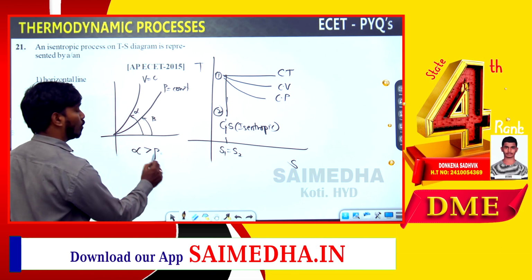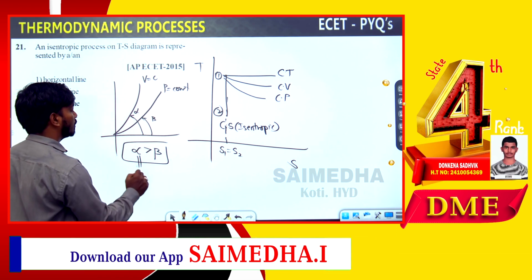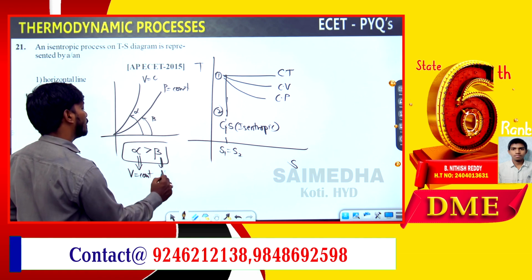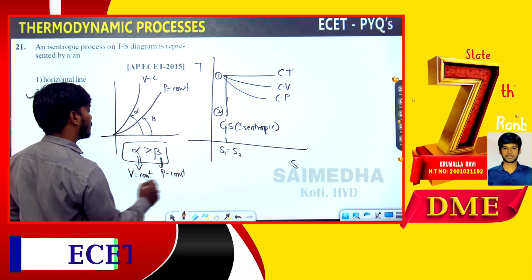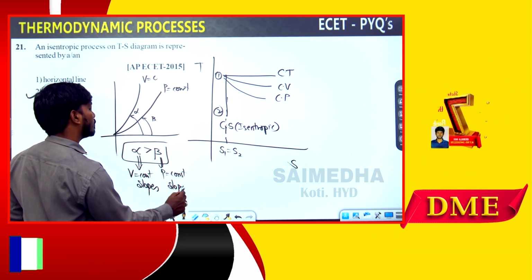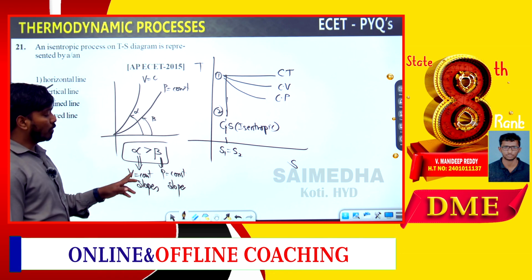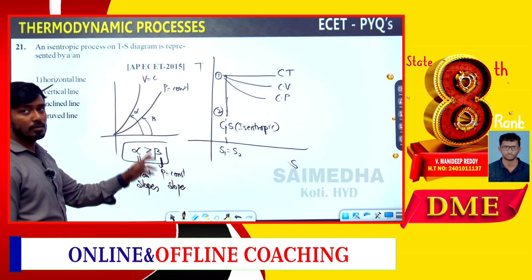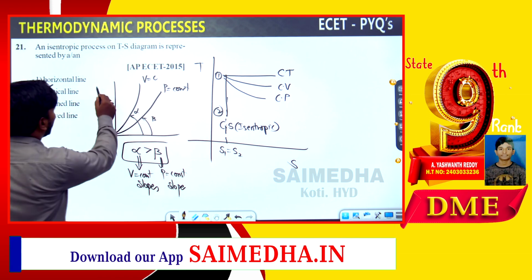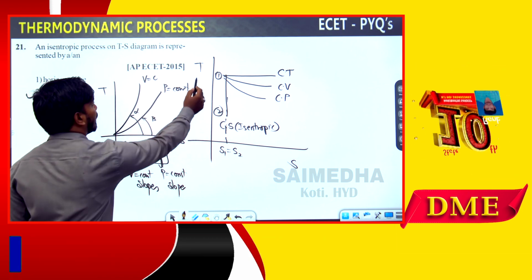So you read it like this: slope of the constant volume process is greater than slope of the constant pressure process. But both are curves in the temperature versus entropy diagram.